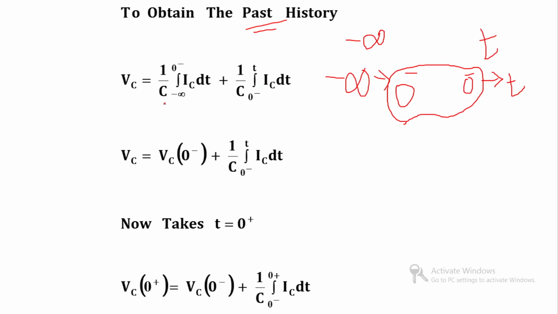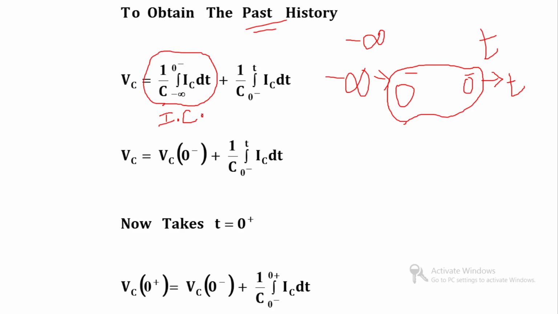This term, 1 by C integration from minus infinity to 0 minus of IC dt, is known as the initial voltage across the capacitor, or we can say this is our initial condition.